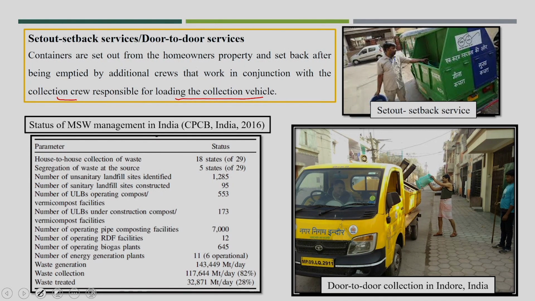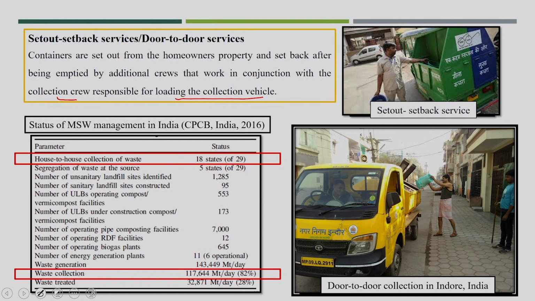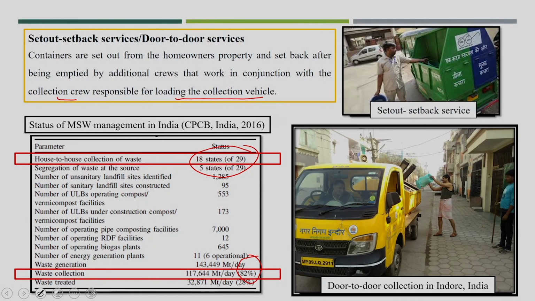Now you see some of the status by 2016: the house to house collection system in 18 states of a total of 29 states, and you see the waste collection at 82%, which earlier, before house to house collection system or in the curb services, was only 40% or 50%. We easily reached up to 82%. And still a few cities are left out from the house to house collection system.